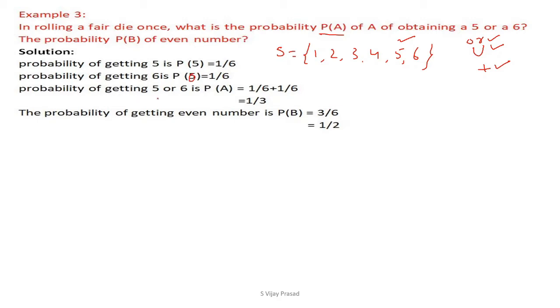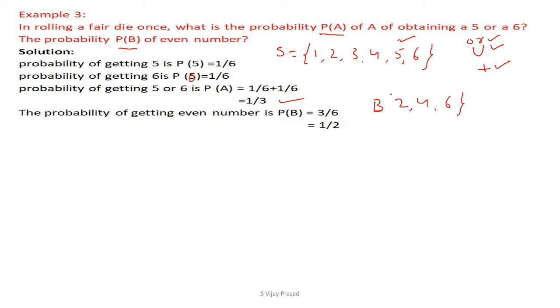The probability of getting 5 or 6 is P of A. Let us define the event A. We are getting either 5 or 6, which is equal to 1 by 6 plus 1 by 6, which is 2 by 3. Then the probability of getting an even number is denoted by P of B. Now you are looking for the event B, which is 2, 4, 6.